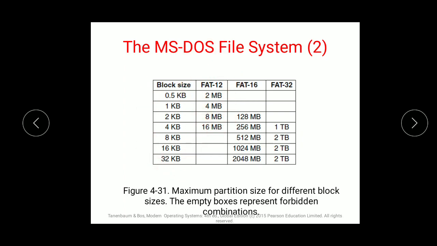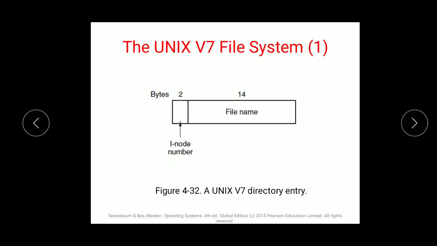If it is FAT12, the sizes are 2 MB, 4 MB, 8 MB, 16 MB. If it is FAT16, a 2 KB block size contains 128 MB, 4 KB contains 256 MB. FAT32 goes up to 1 TB, 2 TB. The empty boxes represent forbidden combinations.